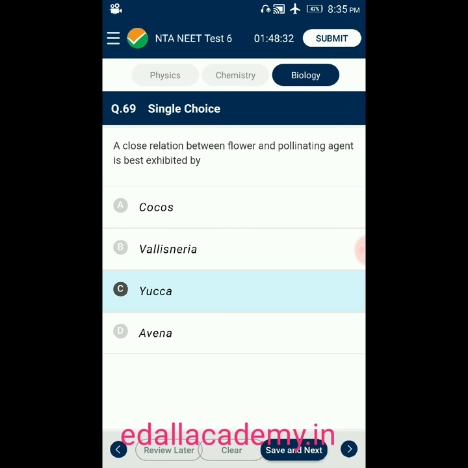Question number 69. A close relation between flower and pollinating agent is best exhibited by option A, Coccus, option B, Vallisneria, option C, Yucca, option D, Avena. The correct answer is Yucca and Pronuba, a close relation between flower and pollinating agent. So the correct option is C.